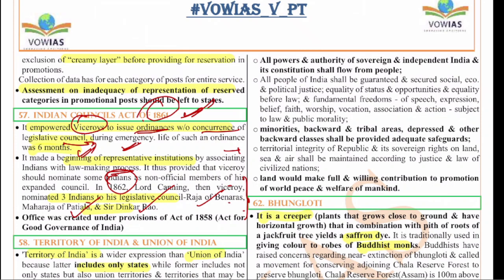The Raja of Banaras, Maharaja of Patiala and Sir Dinkar Rao. And the office was created under the provision of the Act of 1858, the Act for the Better Government of India. This Act was basically introduced to win the confidence of the Indians, because the 1857 War of Independence actually caused a lot of damage even to the British.